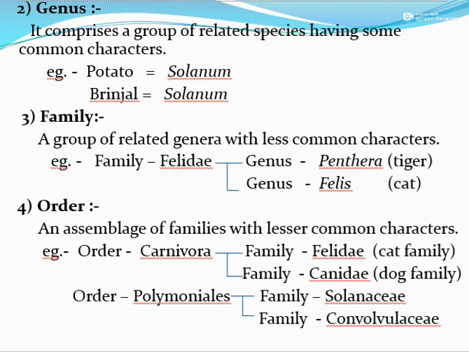Similarly, in the case of plants, the families Solanaceae and Convolvulaceae have been put in a single order called Polemoniales.